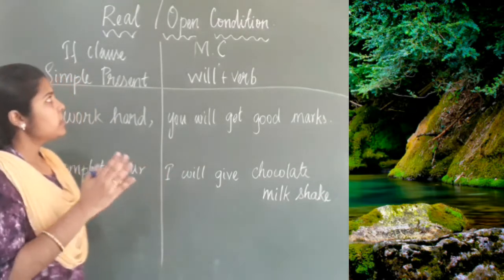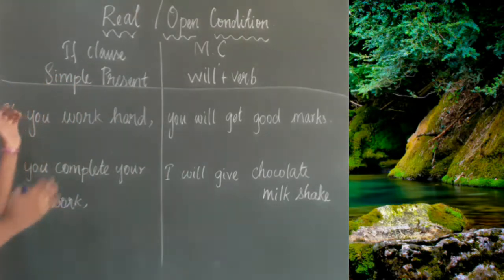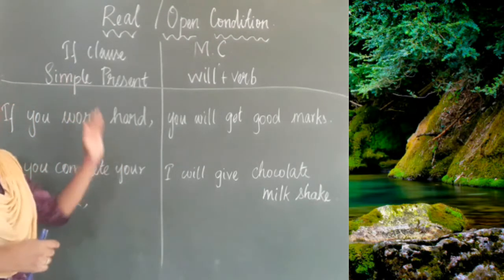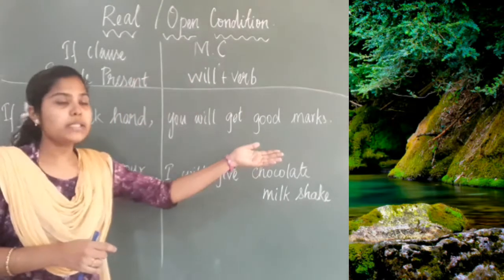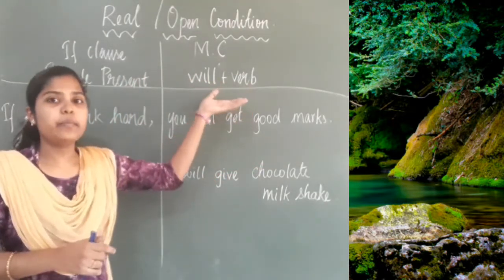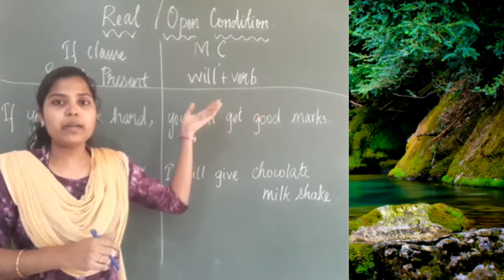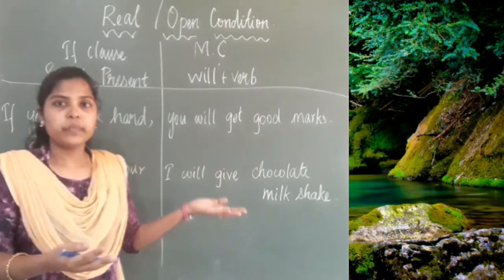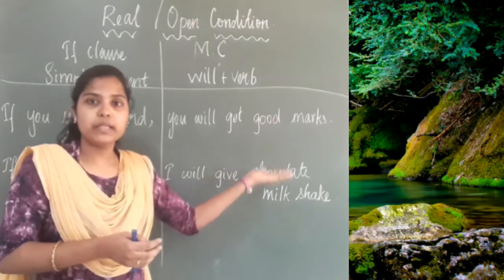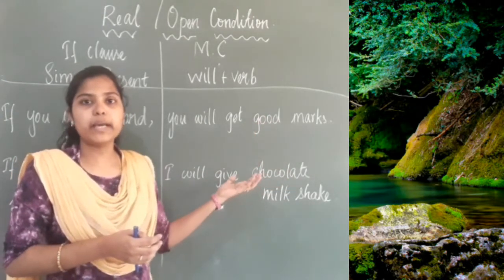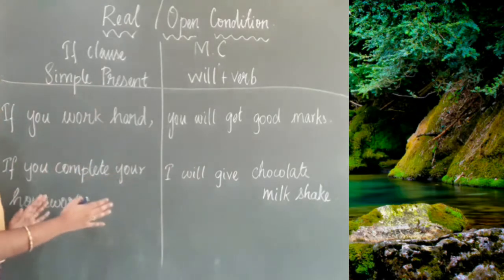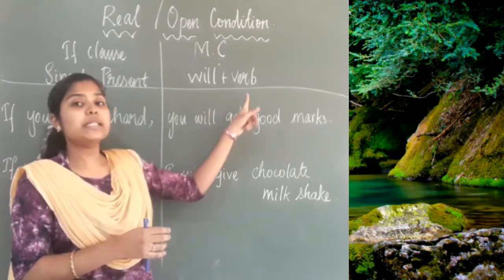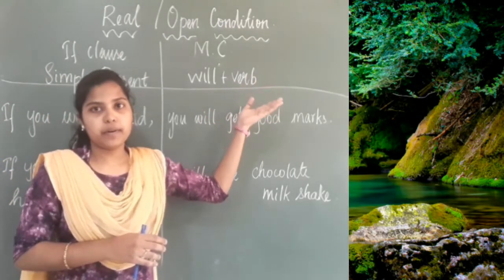For this, the if clause should be in simple present form, and the main clause will be will plus verb. It talks about simple future. Am I right? Will plus base form of the verb is simple future. If I do this, I will get this outcome. So the if clause should be in simple present form and the main clause will be will plus the base form of the verb.